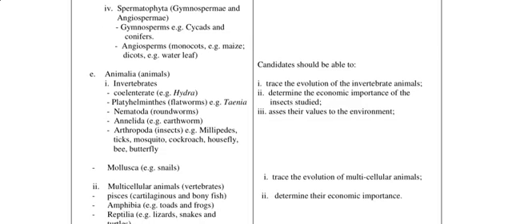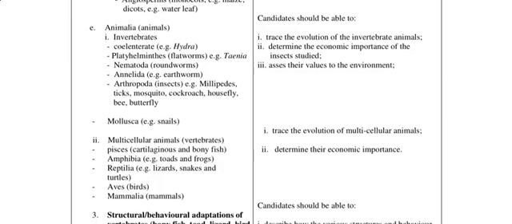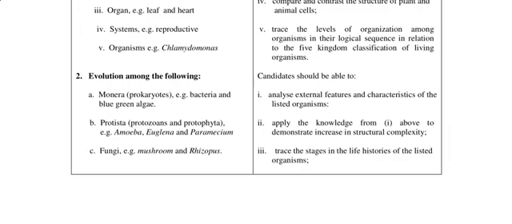Right, so for the invertebrate part, we have the Coelenterata, the Platyhelminthes, Nematoda, you can see all that. Then we have the vertebrates, where we have Pisces, Amphibia, Reptilia, Aves, and Mammalia. Alright, so from these sections, you should be able to analyze external features and characteristics of the listed organisms, for example, bacteria, blue-green algae, amoeba, Euglena, paramecium. Those are the organisms that were given as examples of this kingdom.